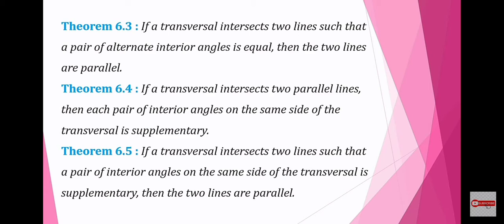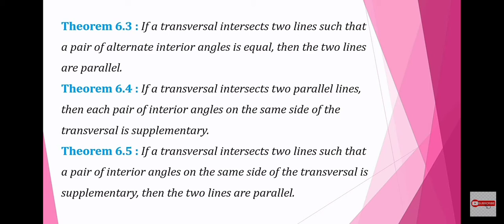Theorem 6.4. If a transversal intersects two parallel lines, then each pair of interior angles on the same side of the transversal is supplementary, which means their sum will be 180 degrees.